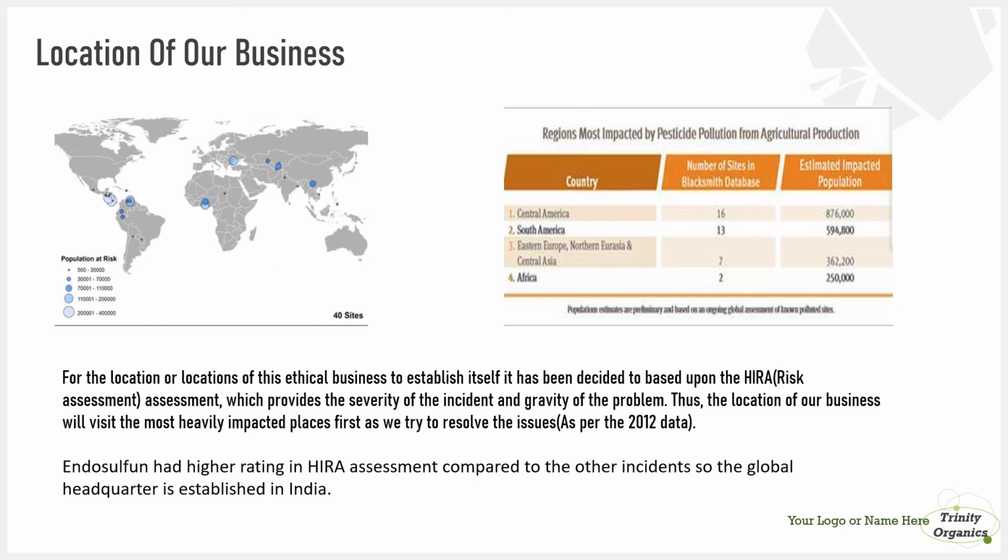Endosulfan has a higher rating in the HIRA assessment compared to other incidents. So the global headquarters is established in India to support the victims of endosulfan, as well as to give proper training to farmers in the use of endosulfan.